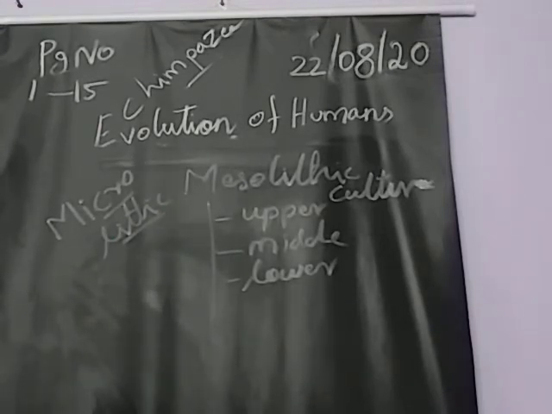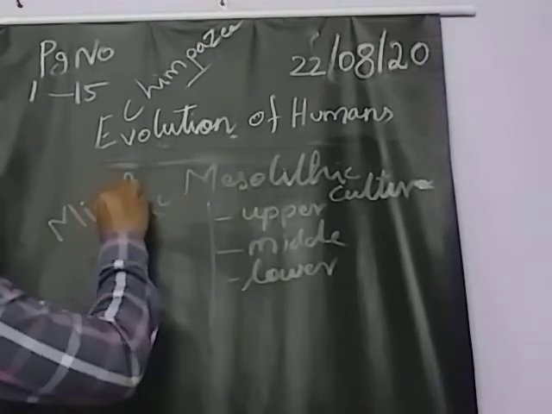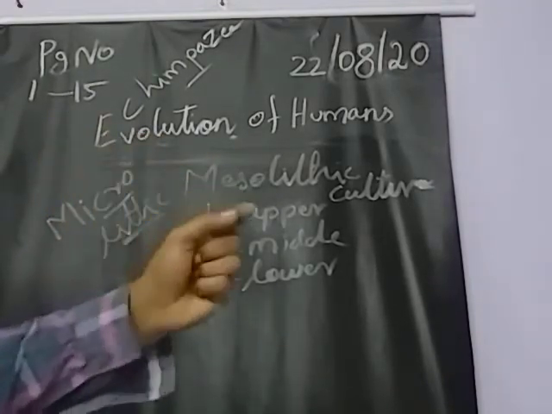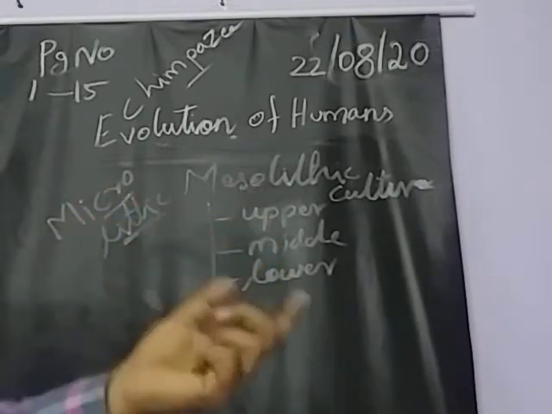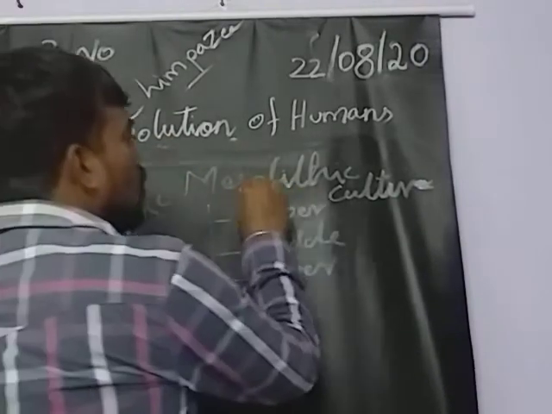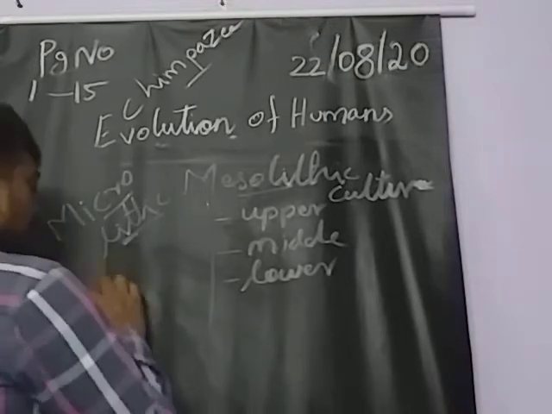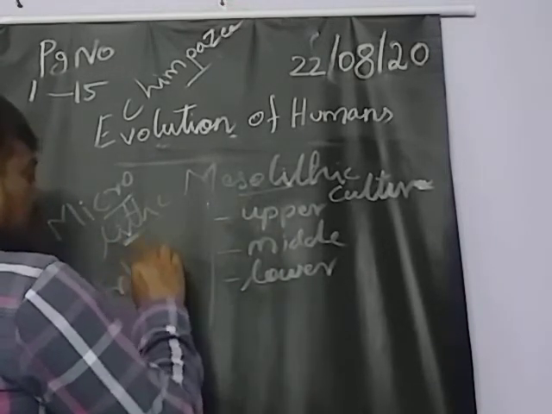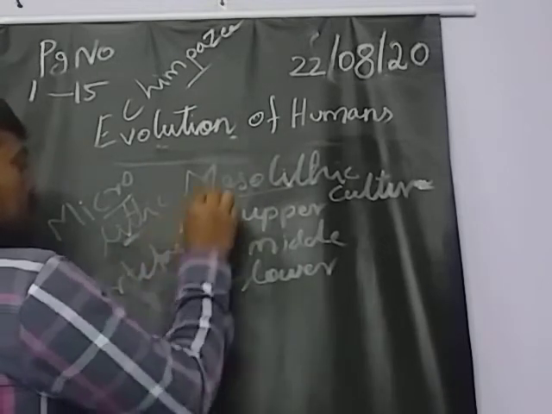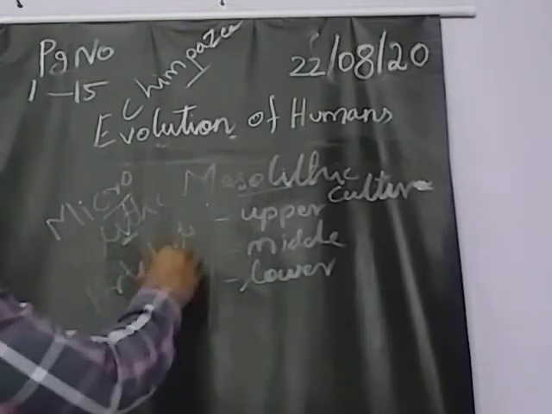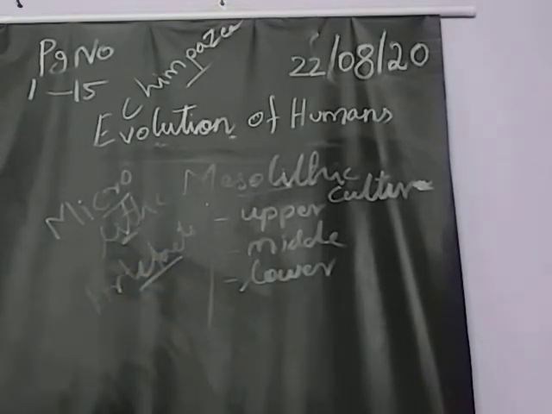Microlithic means what? Lithic technology means the tools will be made of stone, and those will be very small. Small stone tools were prepared more in the Mesolithic culture. That's the main concept in the Mesolithic culture. Not only tools, some artifacts were also prepared, like small statues made using stone.